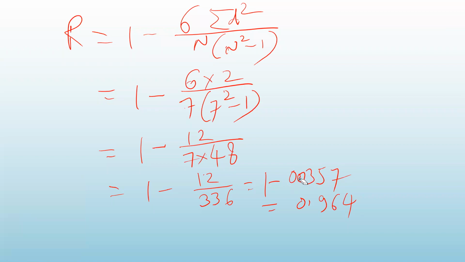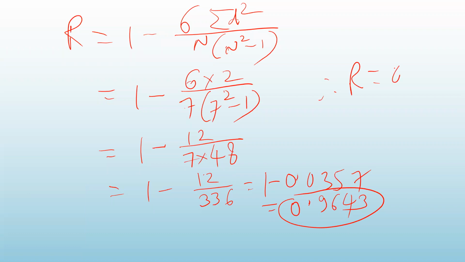Wait a minute, this is wrong. It is 0.037. So 0.9643. So what is the value of capital R here? It is 0.96. You can take up to 2 decimal places.